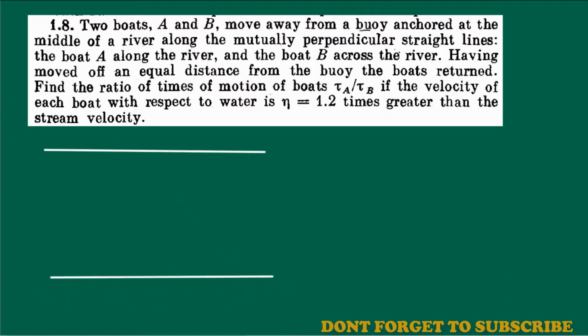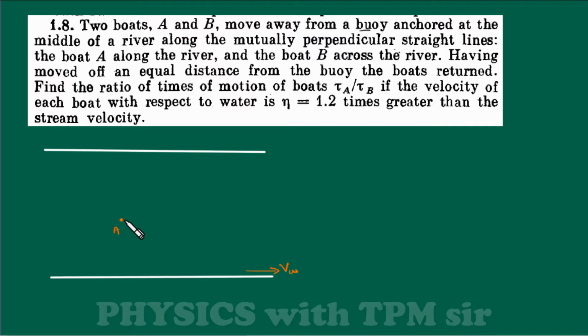Now, suppose this is boat A. What boat A does, it moves along the direction of the river flow. Suppose the river is flowing in this direction and the velocity of water is, let's say, VW. I am writing the velocity of water as VW, right? And this boat is moving along the river.